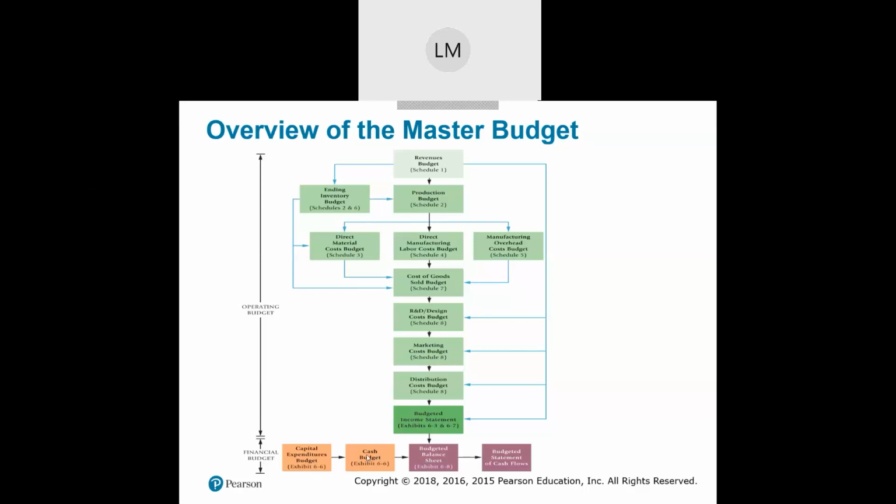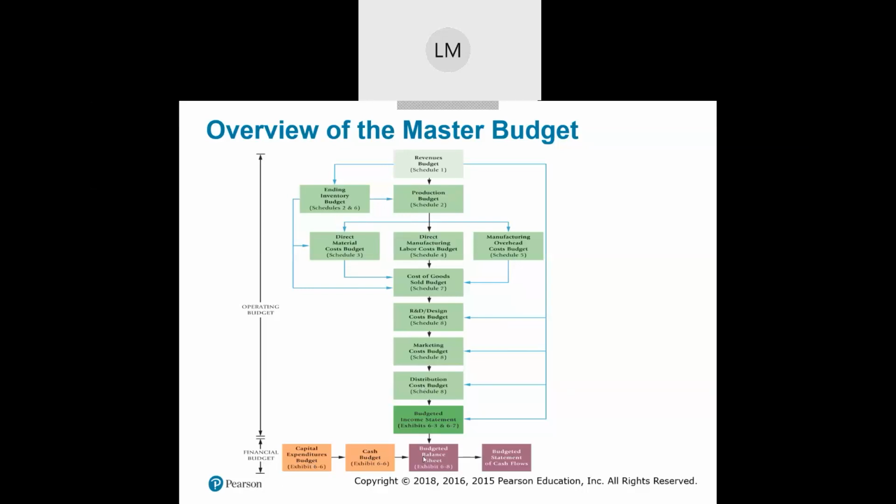In fact, with the cash budget, we'll be able to figure out our ending accounts receivable, where we expect to be at the end of next year on the balance sheet, and accounts payable, so we can create our budgeted balance sheet through our cash budgets, and also through the different budgets in the operating budget.